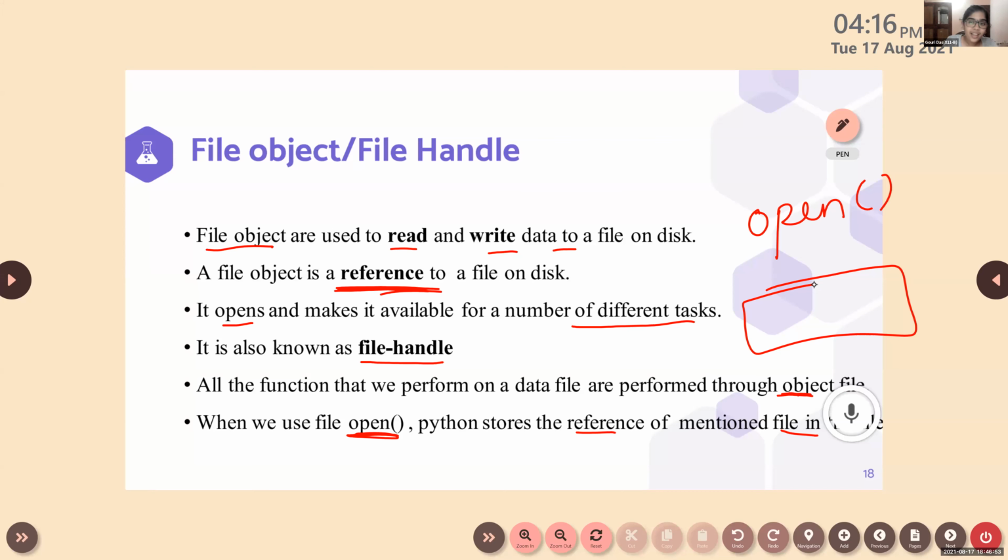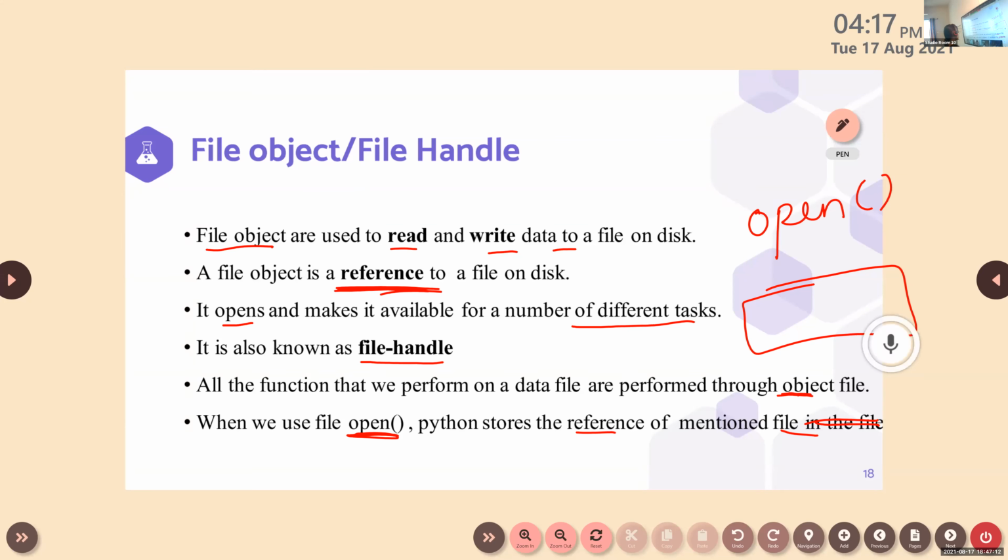Not that, ma'am. The last word is not clear. Which one, my dear? Ma'am, the last word in the last point. A reference of mentioned file in the file. Okay, this is enough.